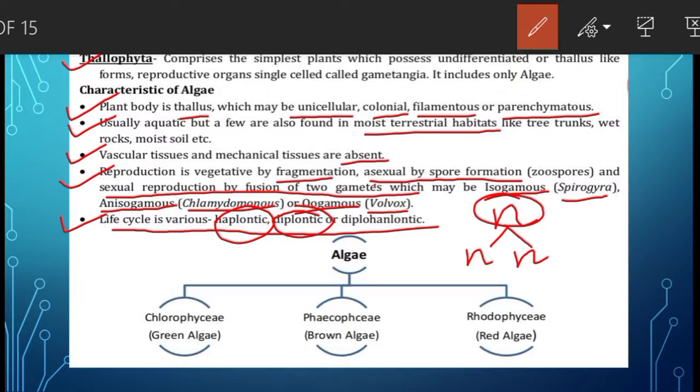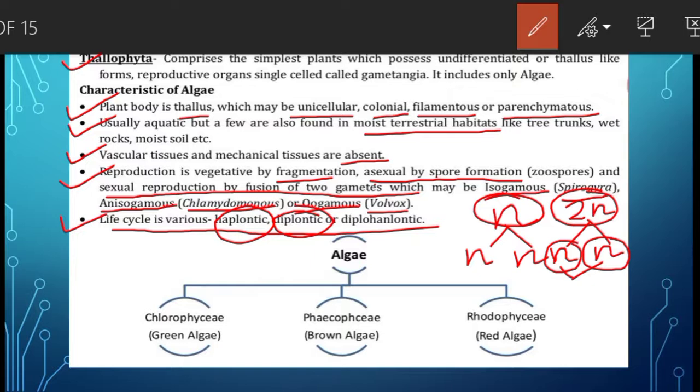And in meiosis, the number of chromosomes will reduce to half. Means if there are two sets of chromosomes, means diploid, then the number of chromosomes in the daughter cells will be haploid. That is, it will reduce to half. That means the daughter cells will have n number of chromosomes. Okay, so in the diplontic life cycle, the real plant is diploid and produces the gametes by meiosis.